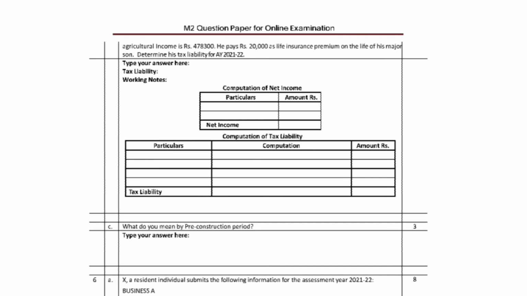After we calculated the computation of tax liability, in total we got 2,57,150.